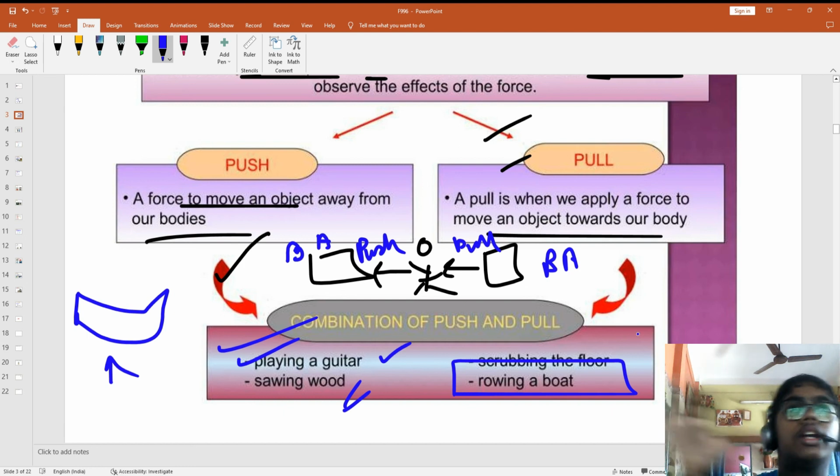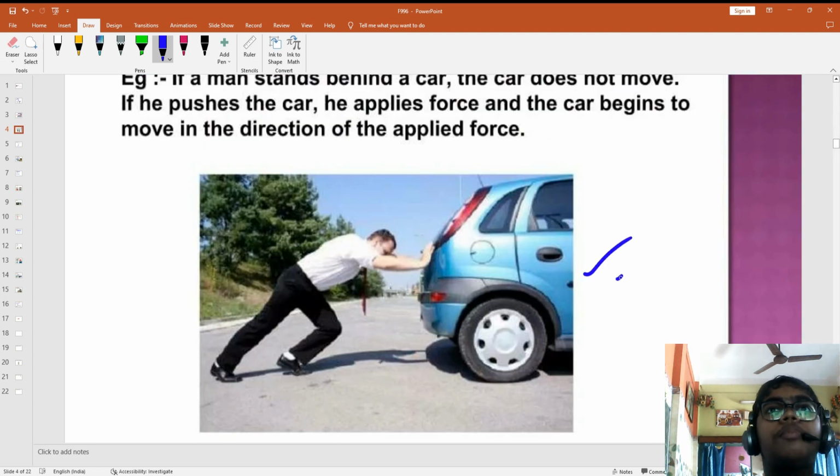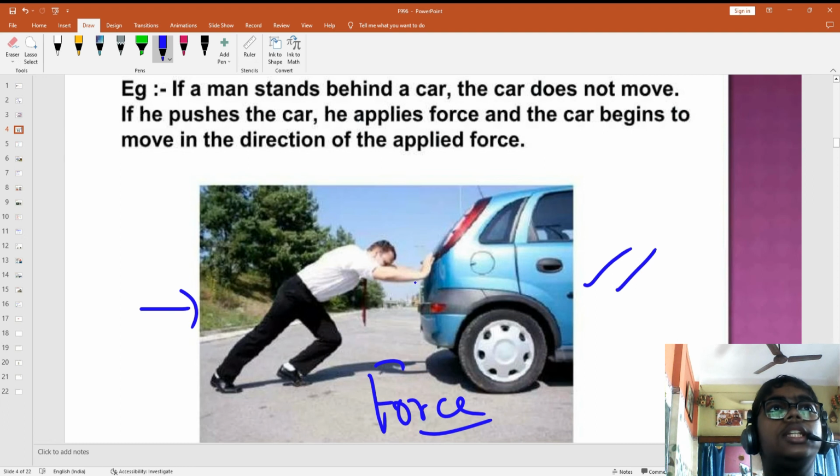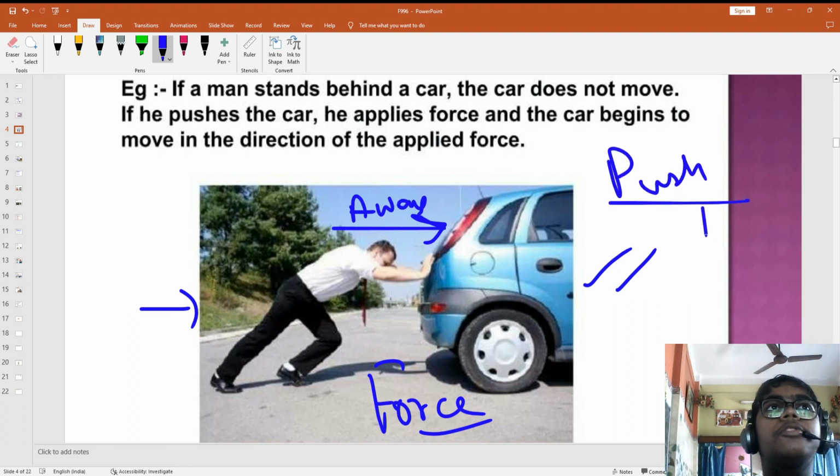Scrubbing the floor, you are just doing this, right? And you are pushing this car, then you are applying a force on it. You are moving it away from you. So this is a push, meaning force is applied here.